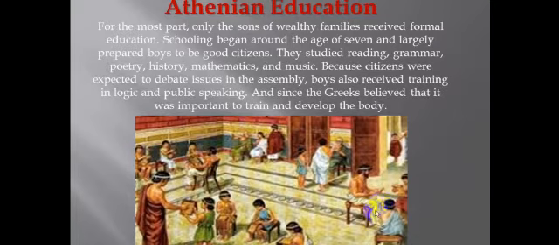Athenian education. For the most part, only the sons of wealthy families received formal education. Schooling began around the age of 7 and largely prepared boys to be good citizens. They studied reading, grammar, poetry, history, mathematics, and music, because citizens were expected to debate issues in the assembly. Boys also received training in logic and public speaking, and since the Greeks believed that it was important to train and develop the body.